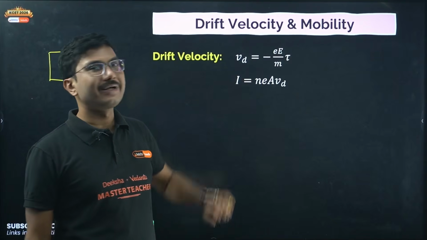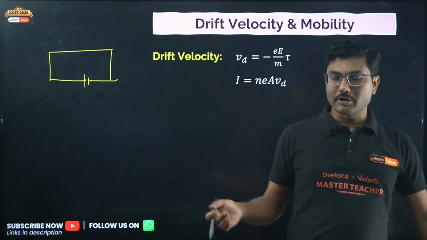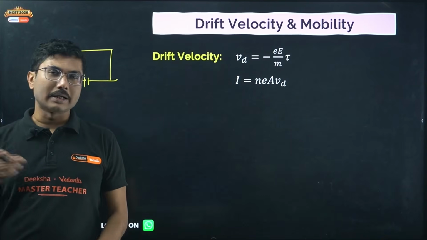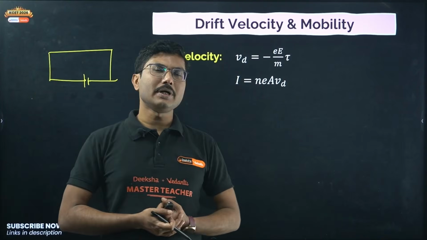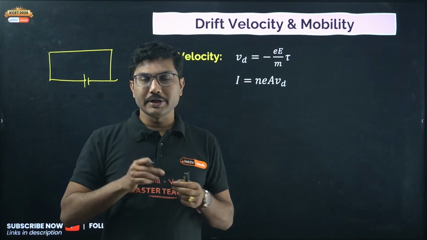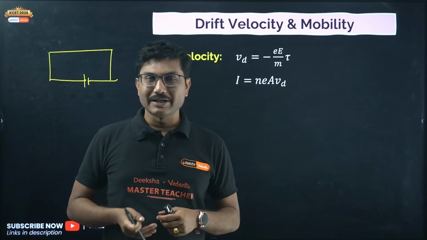Okay, tau is called relaxation time. So what is relaxation time? Suppose an electron is moving from one end to the other end. It is colliding with other electrons, and that gives rise to resistance. During the collision, the electron slows down, and it again moves further because of the electric field.